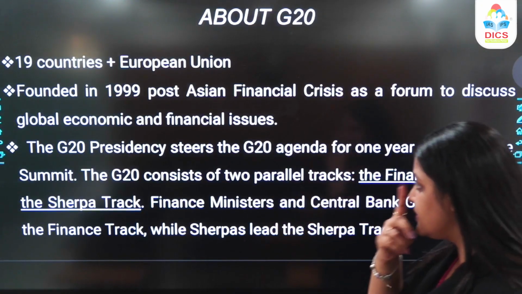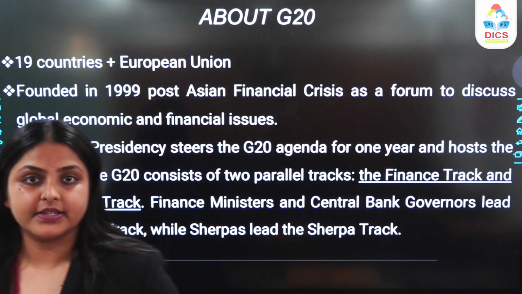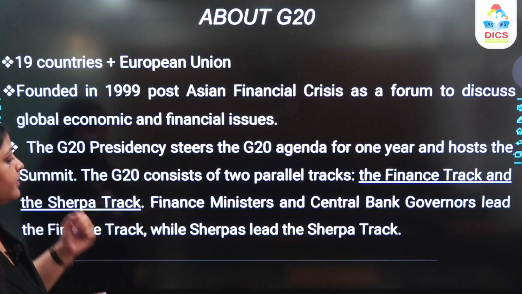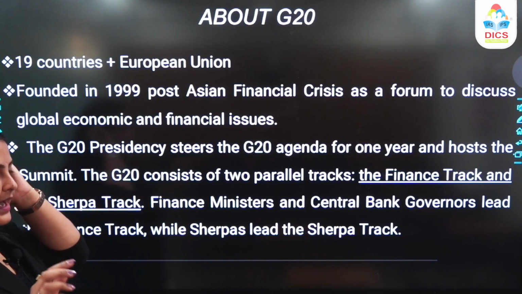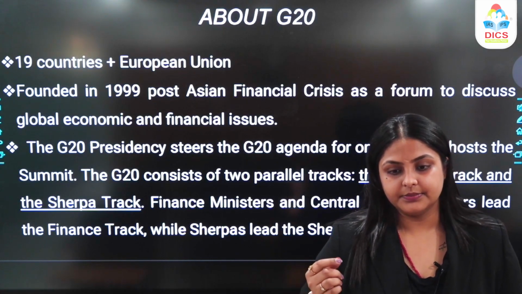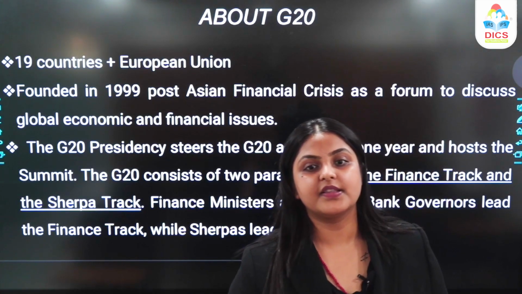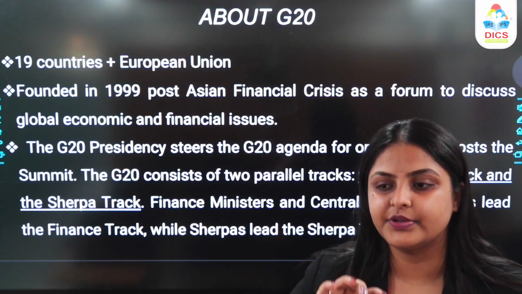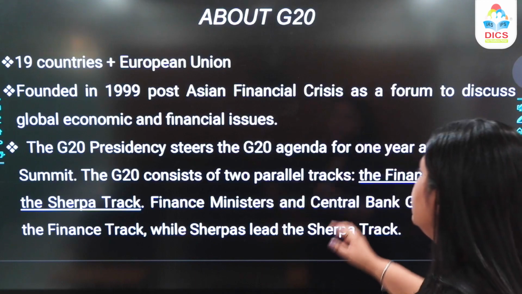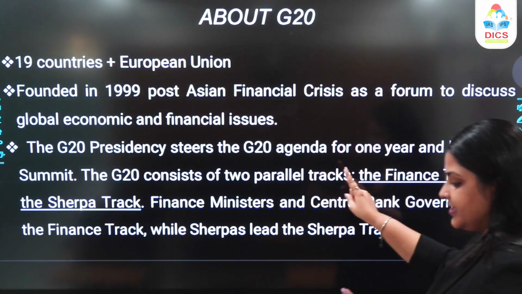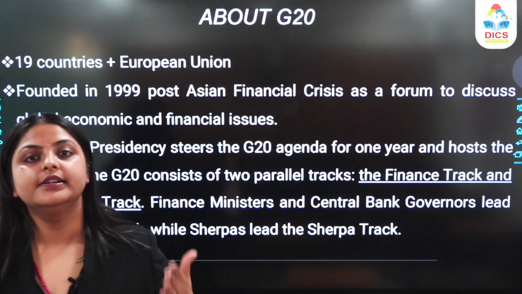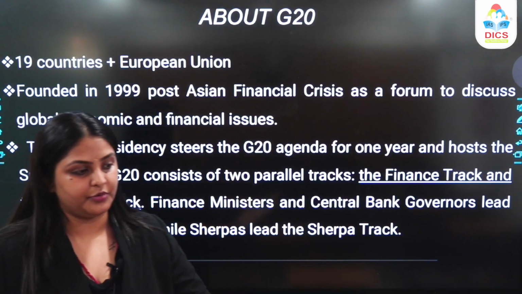Now when you talk about the G20 presidency, when we say India has got the G20 presidency, what do we mean by that? The G20 presidency decides, whoever gets the presidency will decide what the agenda for that year will be, what G20 will actually focus on. So this agenda is set for 1 year, and the country having the presidency will decide the G20 agenda for that year, right?